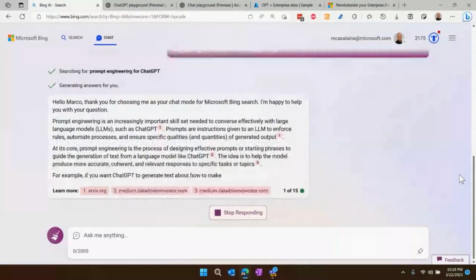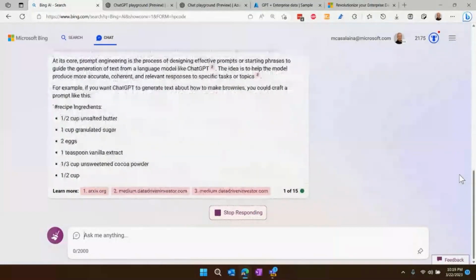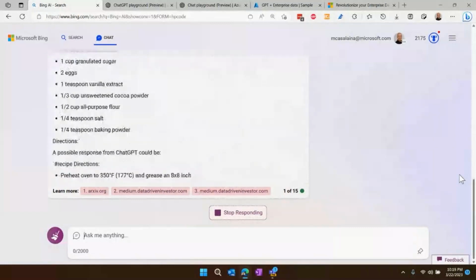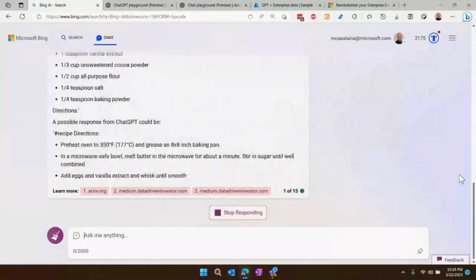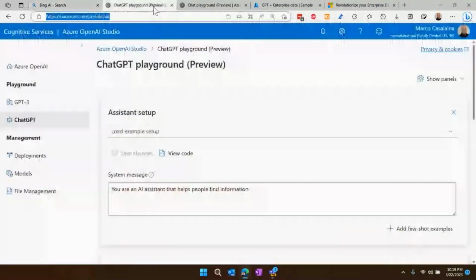Believe it or not, behind the scenes, the way that Bing is programmed is exactly what I'm about to do. You'll never believe it until you see it. All right, let's take a look. So now here we go.